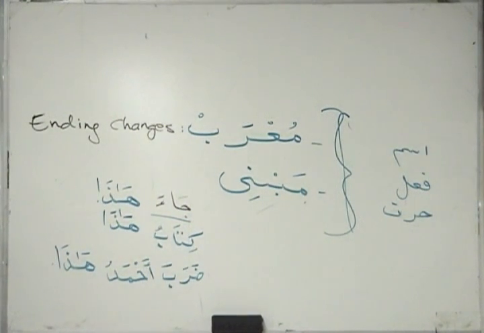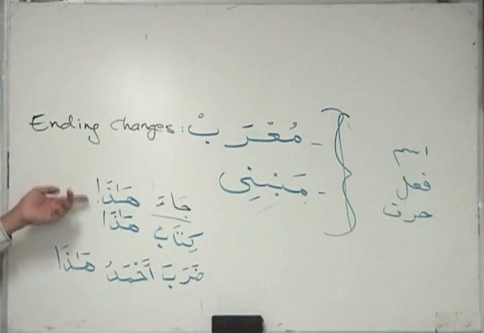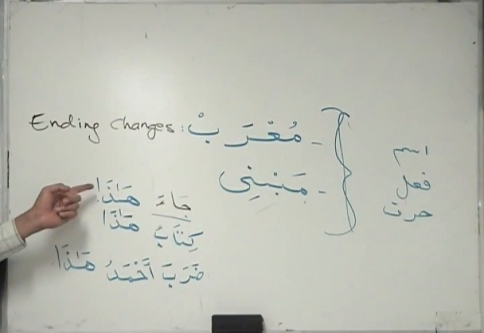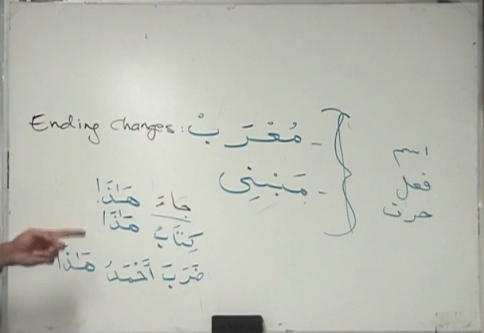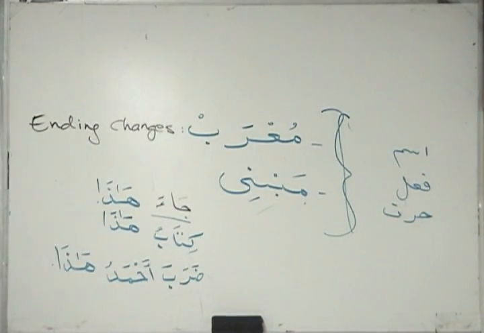So, in different positions, a word can take different endings. If it can, then it's mu'rab. But if in the same position you put some other word which will not change, you change its position, but the ending will not change, it's called mabni. Hada, hada, hada. On the other hand, we had Zaydun, Zaydin, Zaydan, right?